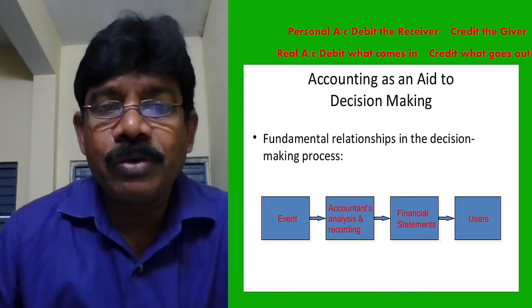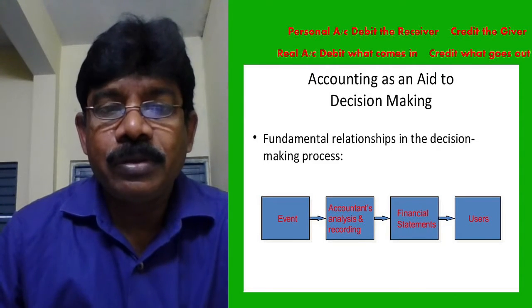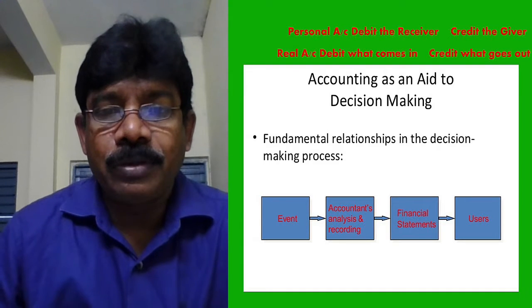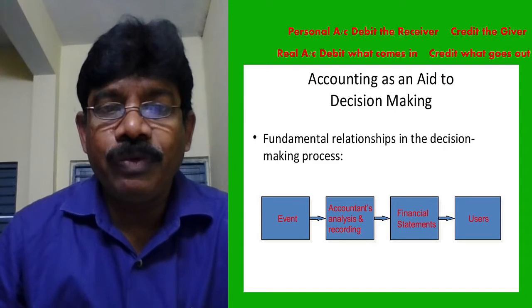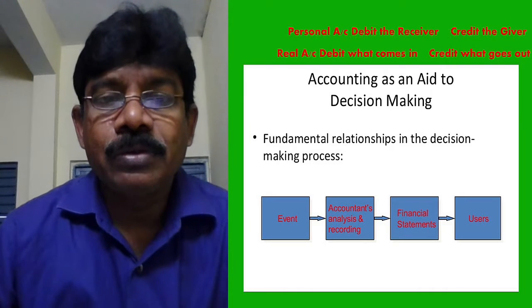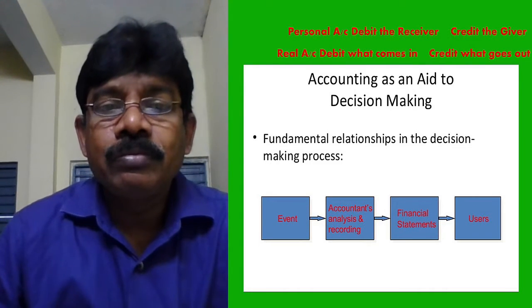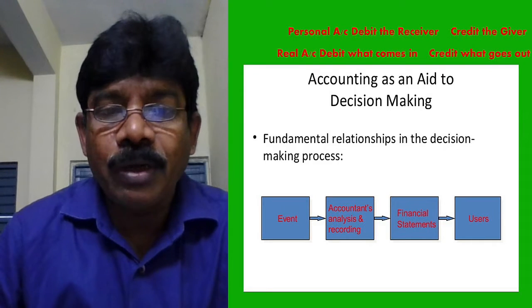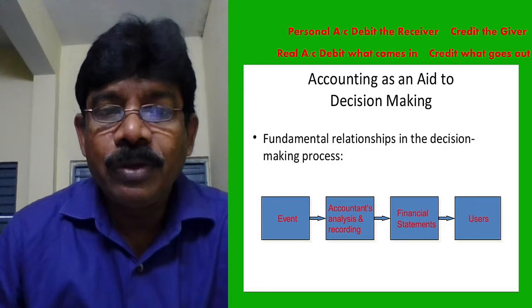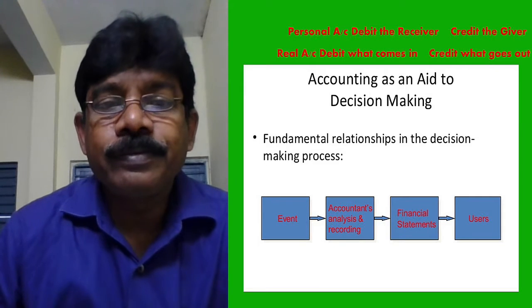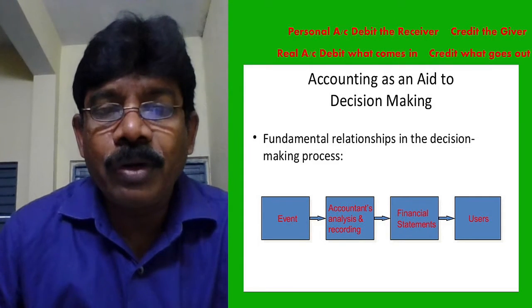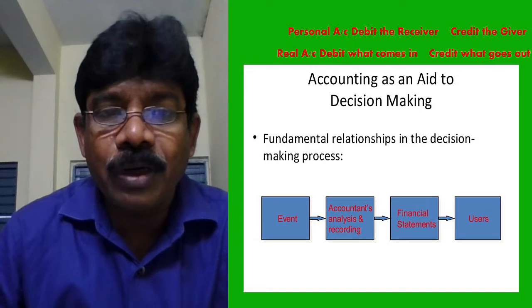So there are two accounts affected, that is goods and cash. The accountant identified two accounts are affected because we are following the double entry system. Now the accountant has a dilemma. He is in a dilemma about which account to debit and which account to credit. According to our double entry, one account will be debited and one account credited.